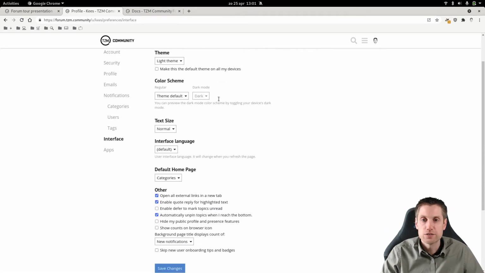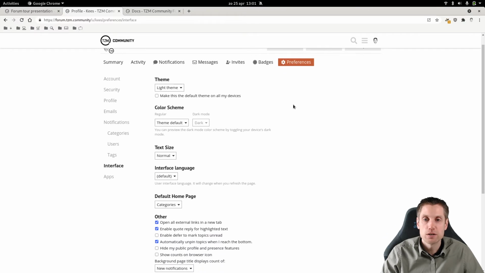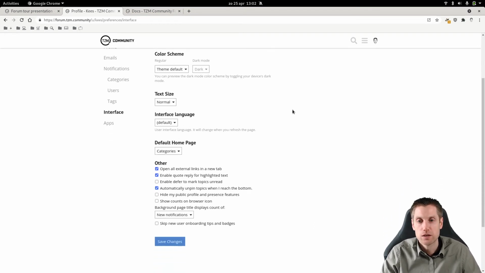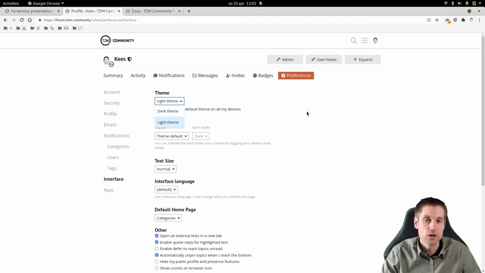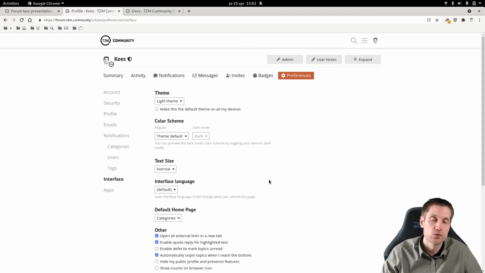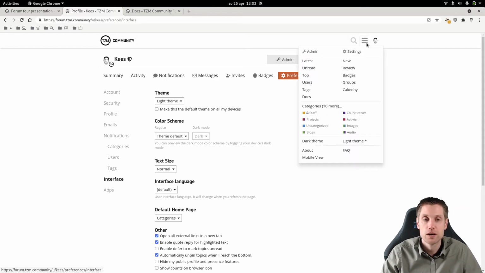Then also the interface, you can adjust the theme to be completely dark mode or light mode, but please be aware that the system will automatically detect if you have dark mode enabled on your system, so it will then switch to dark mode. So you don't have to set it, but you can set it hard here if the forum is not able to detect your dark mode on your system, but on Android and Linux it will work. And here you can adjust it if you want to do it hard-coded.